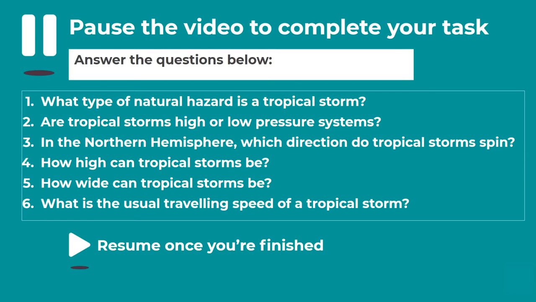So number 1, what type of natural hazard is a tropical storm? Number 2, are tropical storms high or low pressure systems? Number 3, in the northern hemisphere, which direction do tropical storms spin? Number 4, how high can tropical storms be? Number 5, how wide can tropical storms be? And number 6, what is the usual travelling speed of a tropical storm? So please pause the video to complete the answers to the questions and then resume the video when you are ready to mark your work.